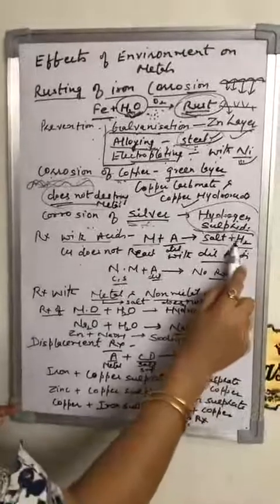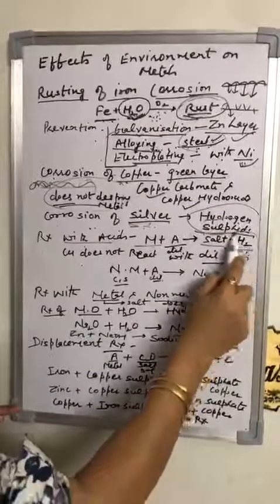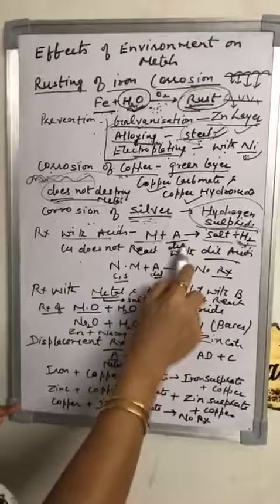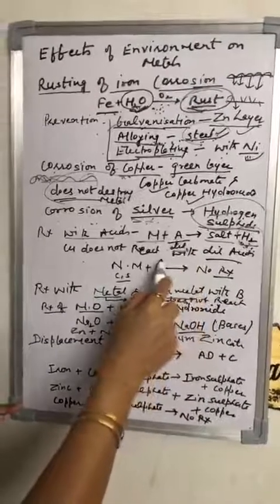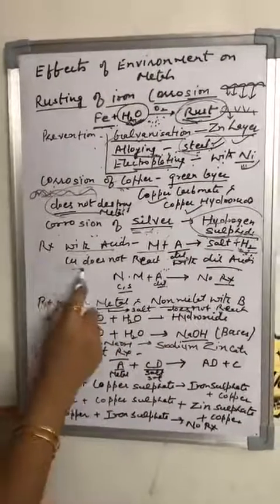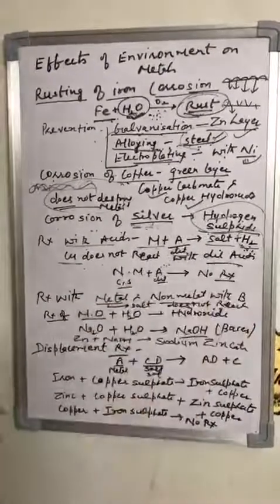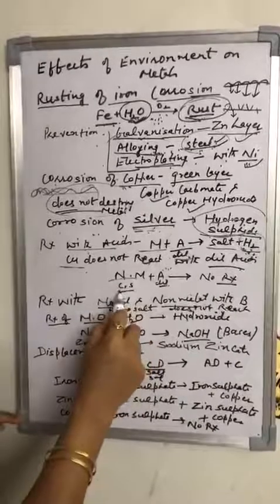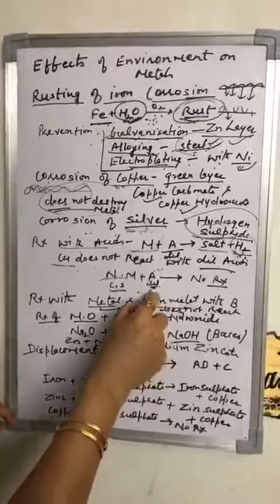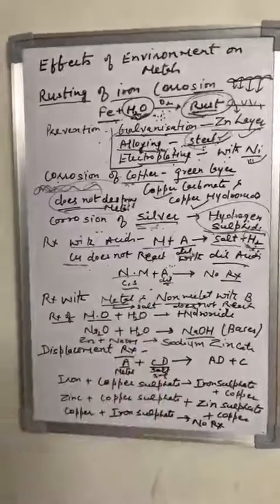Because when the hydrogen releases and we take a burning matchstick near it, it burns with a popping sound. Generally, all metals react with dilute acid. We have also done dilute and strong, concentrated acid in 7th class. But copper is a metal that does not react with dilute acid. Now, there are certain non-metals, carbon, sulfur, etc. They also do not react with dilute acid, but sometimes they react with very concentrated acid.